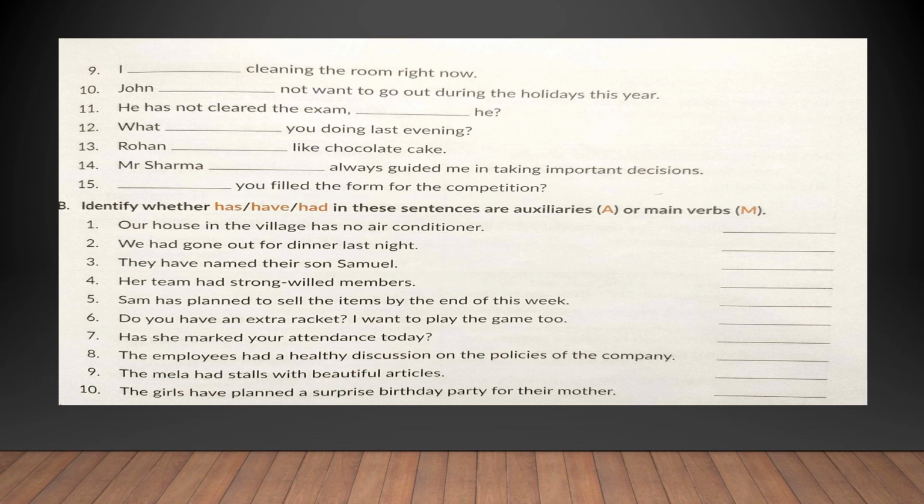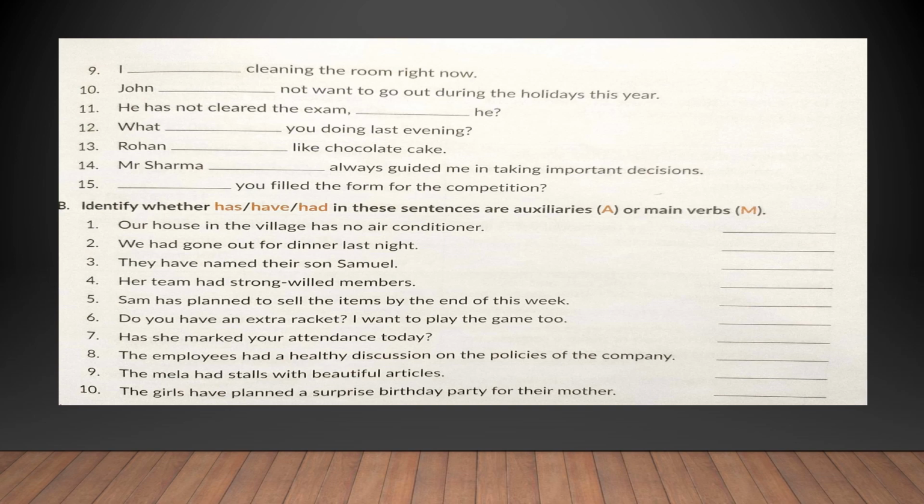Our house in the village has no air condition. So over here, the word has exists independently. It is not helping any other verb. Hence, has over here is the main verb. Come to the second question.